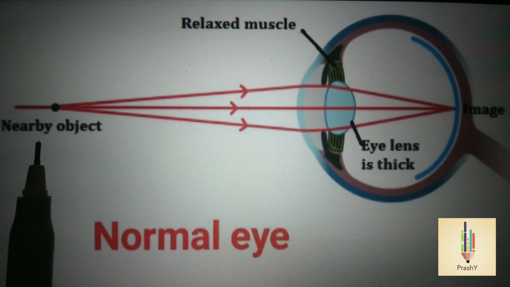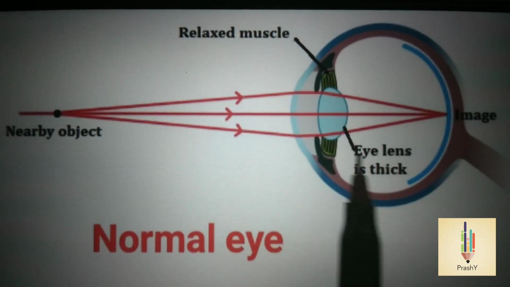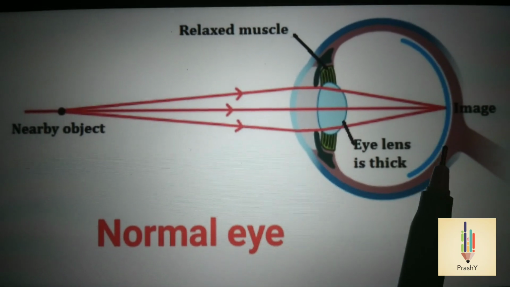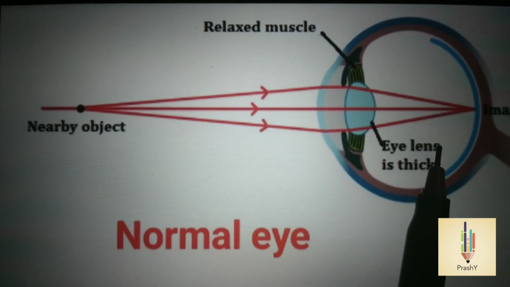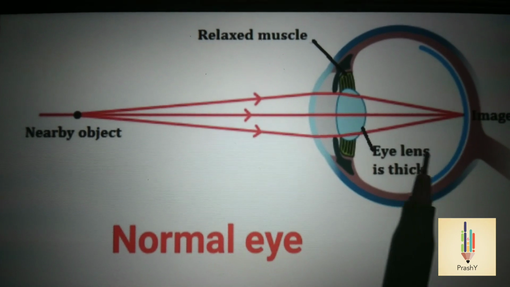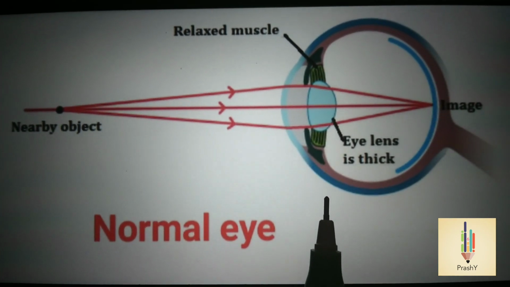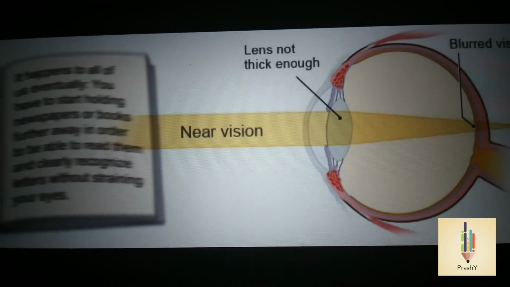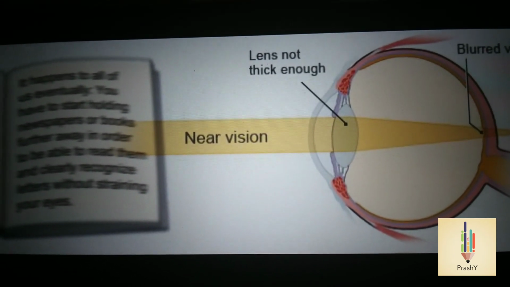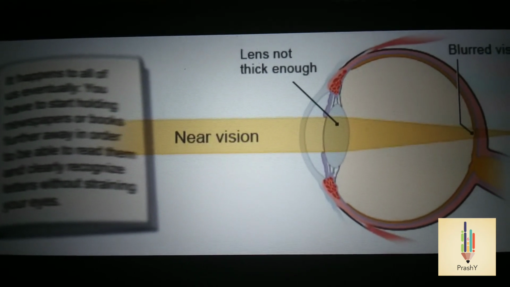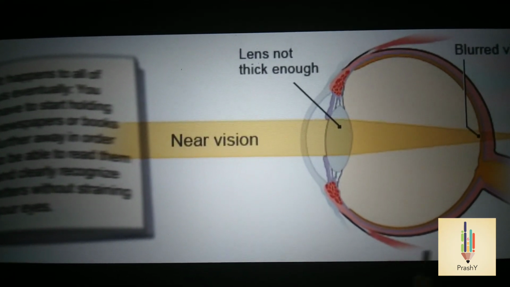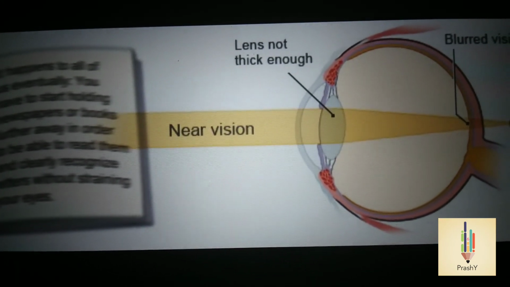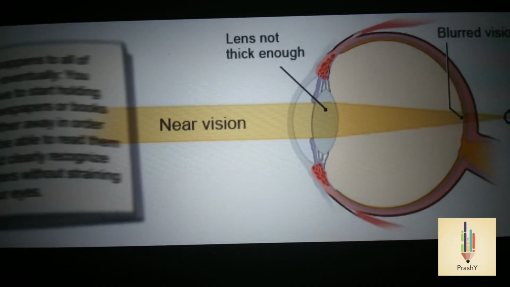When we are viewing a nearby object, then our eye lens adjusts its focal length to 2.27 centimeters. If our eye lens is not able to adjust its focal length to 2.27 centimeters, then that defect we call hypermetropia. Hypermetropia, also called farsightedness. People with this defect of vision cannot see objects at nearby distances but can see objects at far distances clearly. For these people, the minimum focal length is greater than 2.27 centimeters.